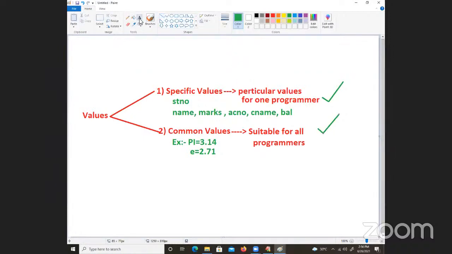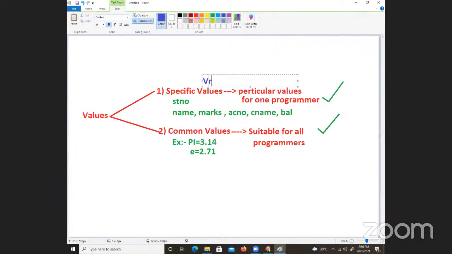Now I am going to introduce: when specific values are coming, it is always recommended for you to go for variable declaration, which was just now explained. When specific values are coming in front of you, go for variable declaration. That is fixed. When common values are coming, go for variable initialization.